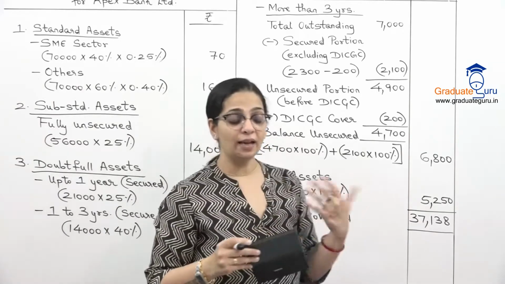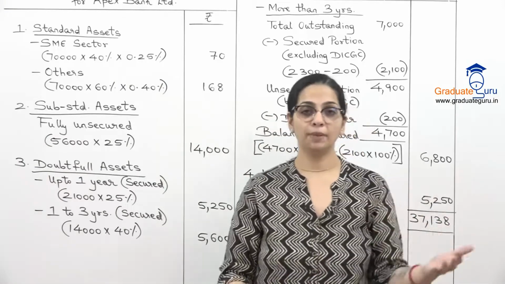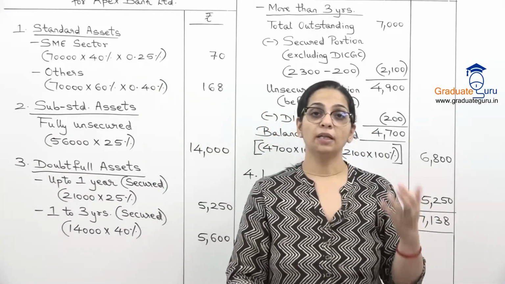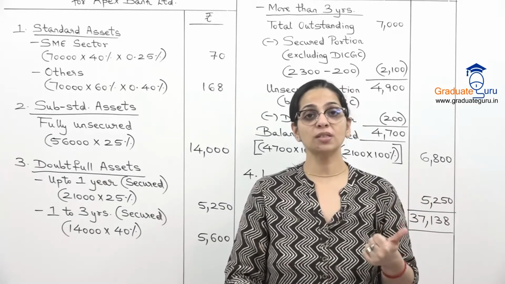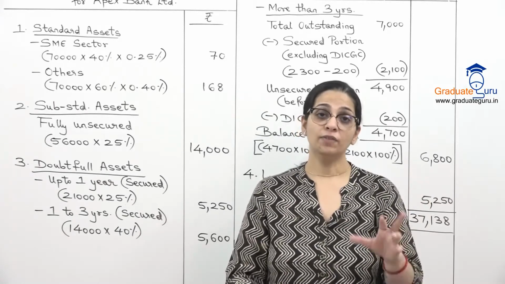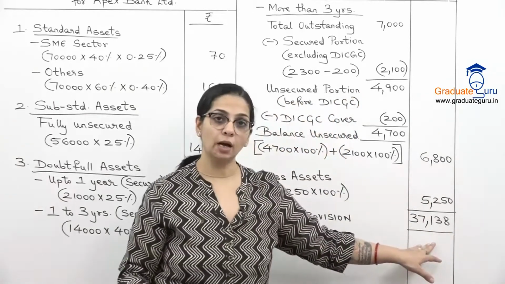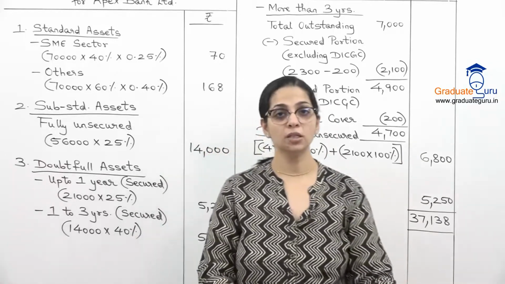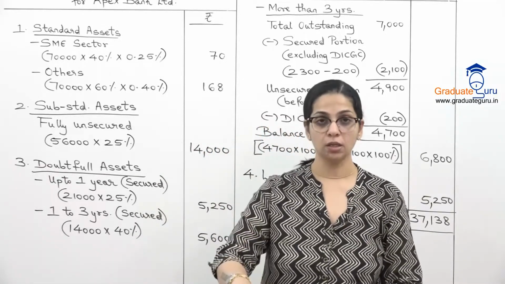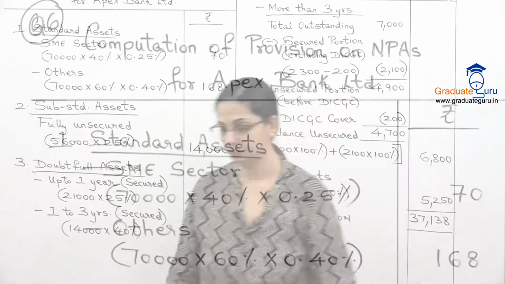So in the P&L account, when we will be preparing our P&L, we'll go to that later. But in the P&L, where we show provisions and contingencies, there this amount will directly come, and this is how you work out that amount. So take down this solution, then we'll go to the next sum.